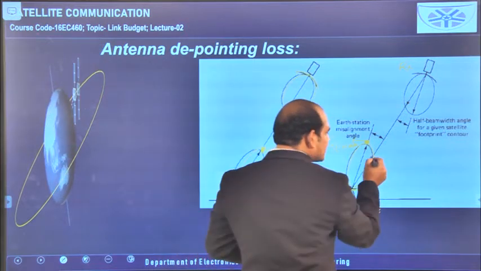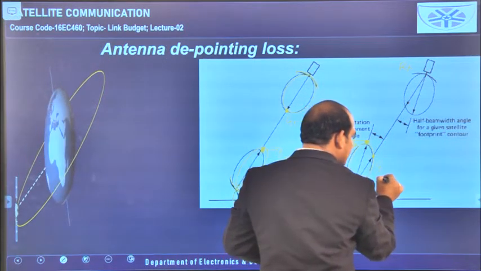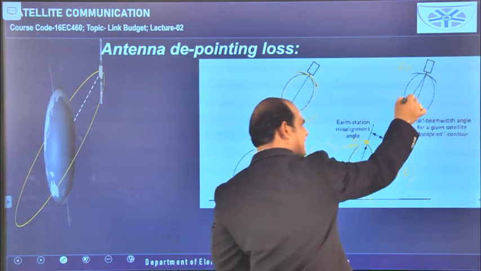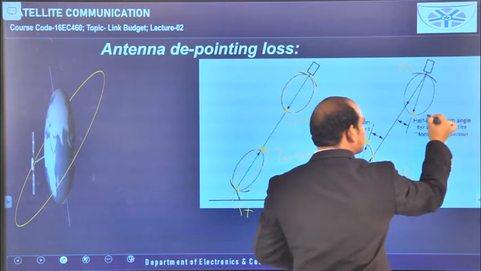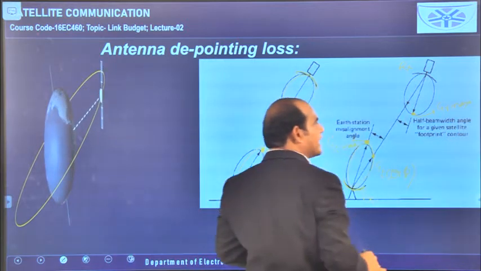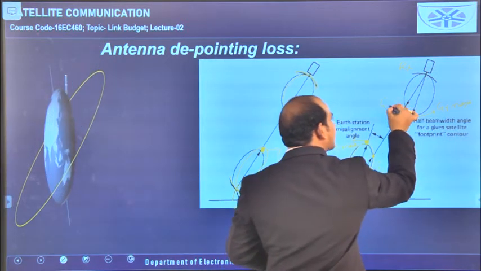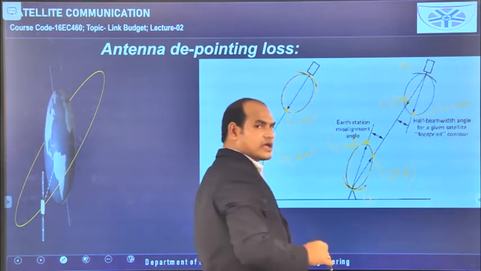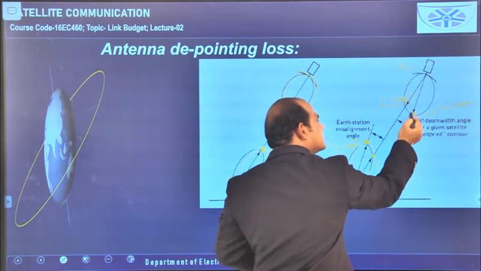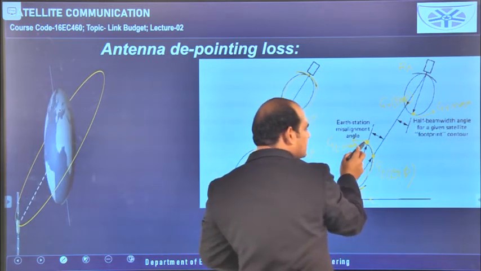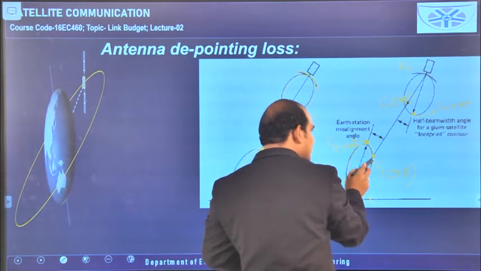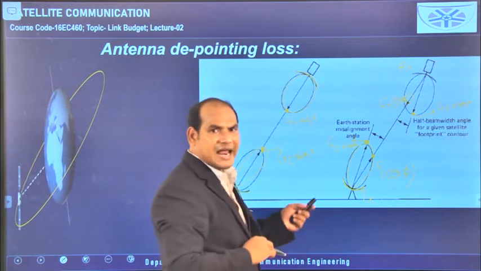So here how much gain is available, we can consider GT of theta comma phi. Also this point is representing GR maximum, the receiving antenna having the maximum gain, but here we can tell GR of theta comma phi. Some other gain is there, but it is not the maximum gain. Here the maximum gain of the transmitting antenna is available, and here some other gain is there, which is compulsorily less than the maximum gain. So from the plot itself we can tell.